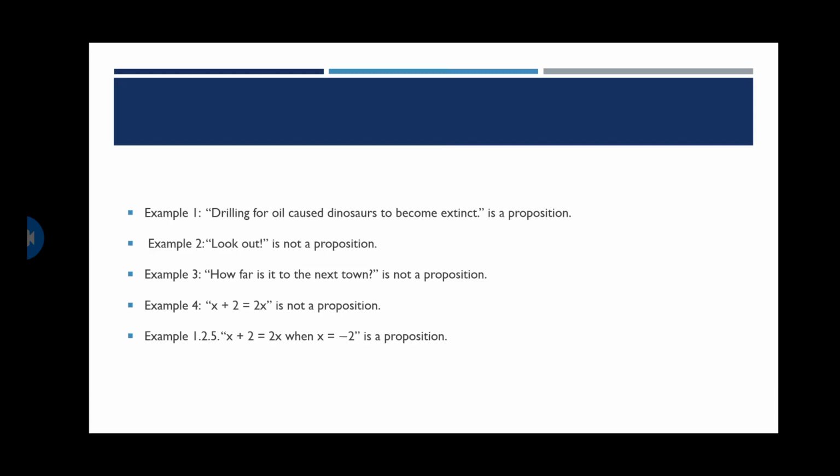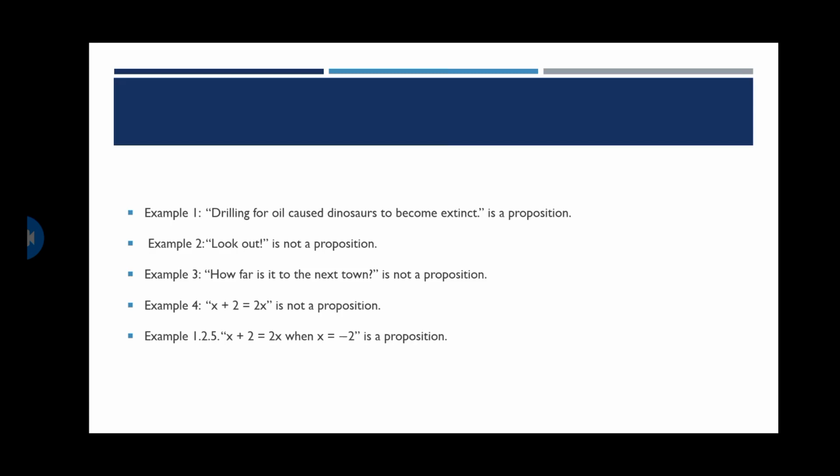x plus 2 is equal to x. If you keep x equal to 1, it is false. If x is equal to 2, it is true. For x equal to 3, it is false. So for some values it's true, for some values it's false. Unless and until we know the x value, we can't say it's a proposition. If the x values were given specifically in a finite set, then we could say it is a proposition. Now, as the x values are not known, x plus 2 equal to x is not a proposition.